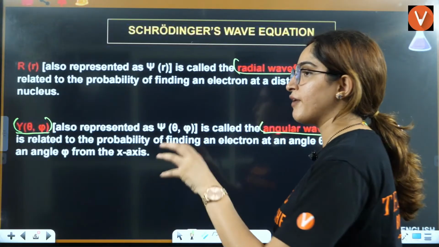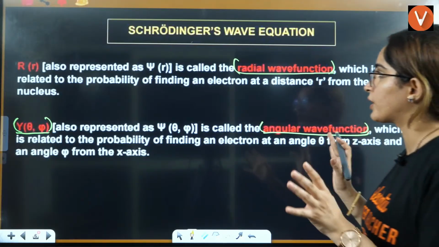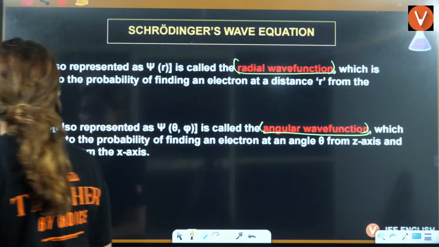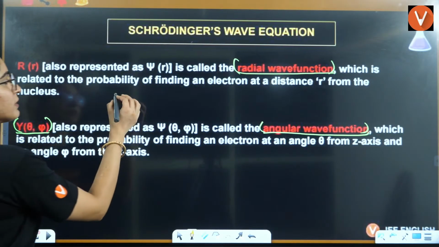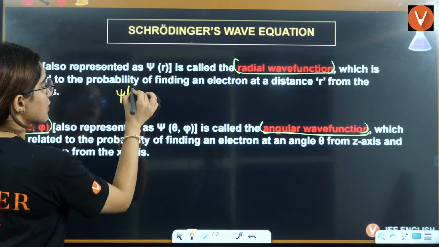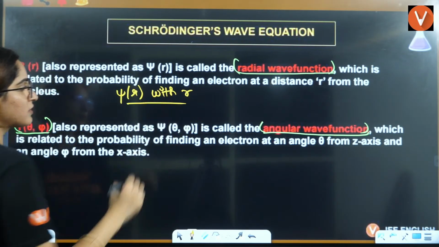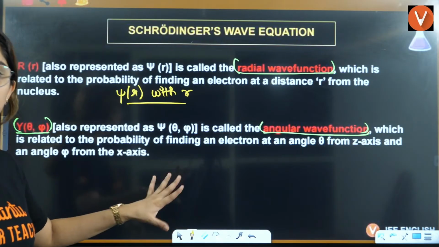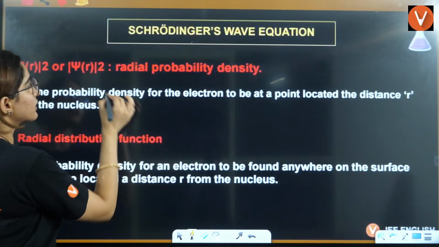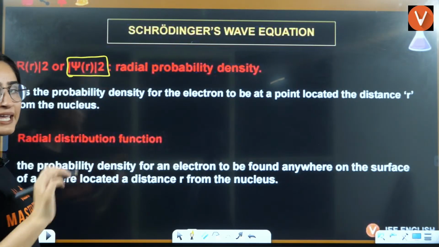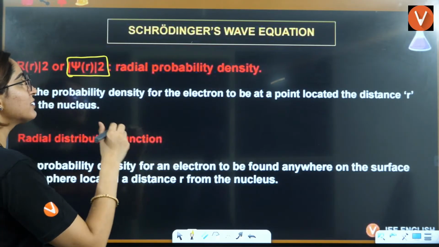So if I only focus on the radial wave function, there will be three kinds of graphs. One will be the graph of this with the radial. The angular wave function graph we are not going to draw, it is not in your syllabus, right? Then we are going to draw the graph of psi square, radial psi square with respect to r.